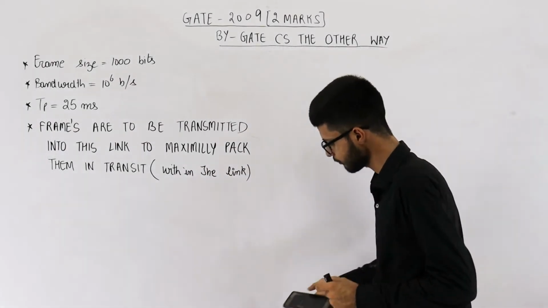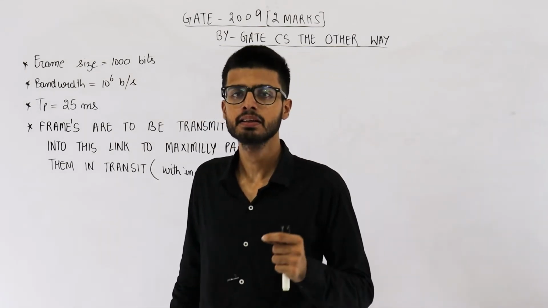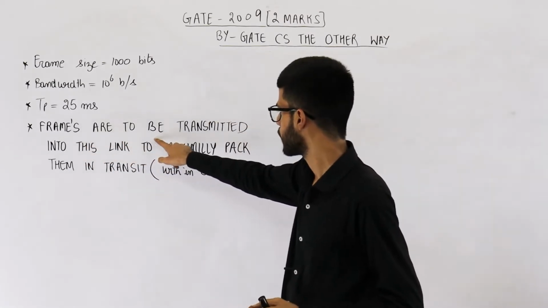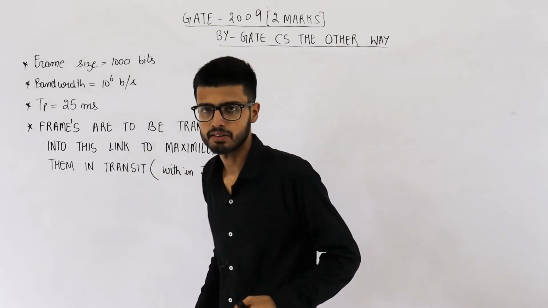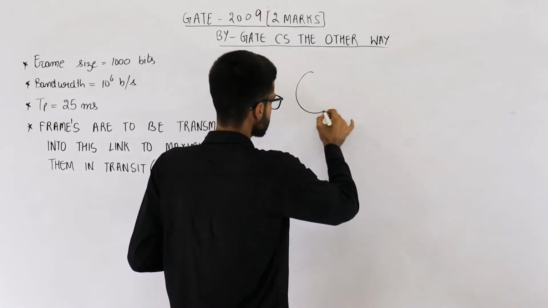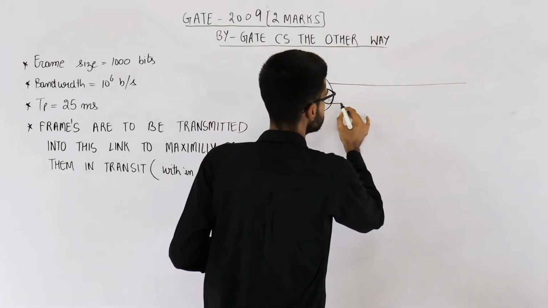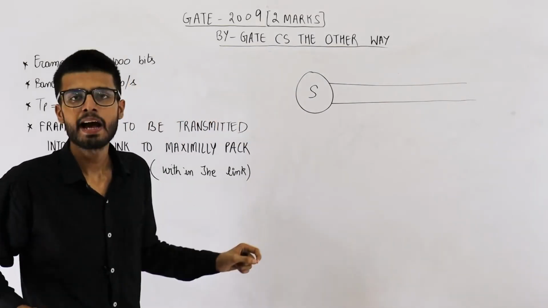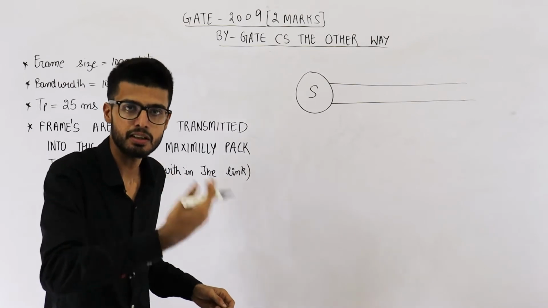Okay, so they are saying we want to maximally pack the frames within the channel. Read this line. Frames are to be transmitted into this link to maximally pack them in transit. Okay, what is the meaning of this line? Suppose this is a sender and this is the channel which it is connected to. To maximally pack frames in this channel, sender must keep on sending bits continuously.